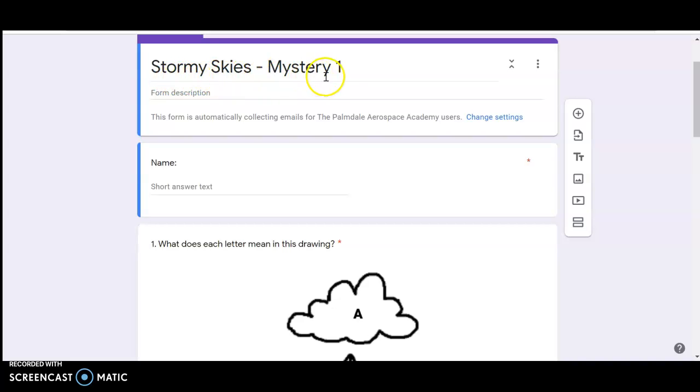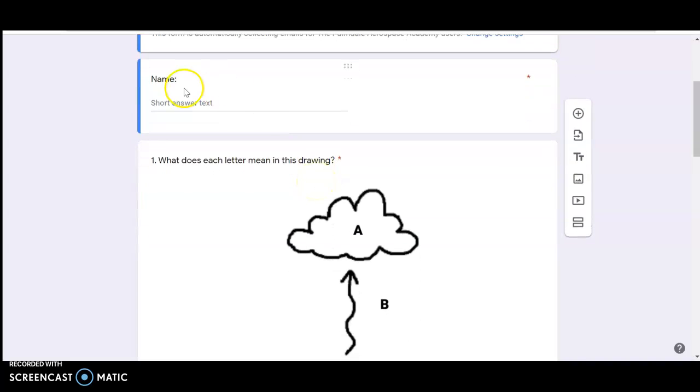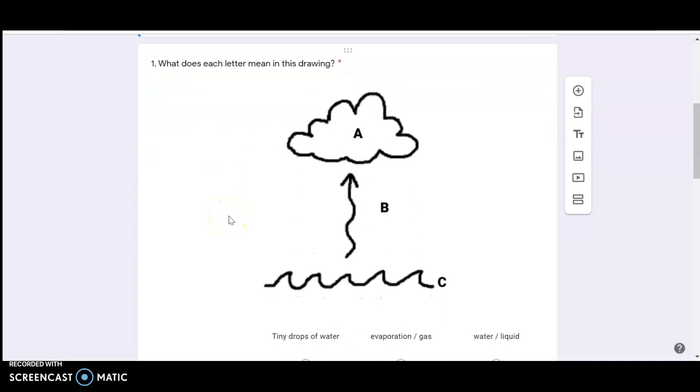Stormy Skies, Mystery 1. Type your name here. Number 1. What does each letter mean in this drawing? A, B, and C.